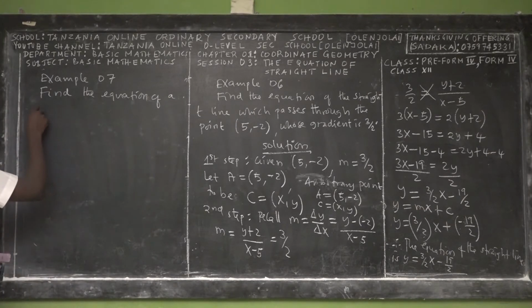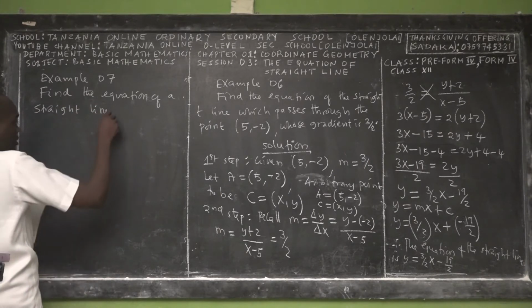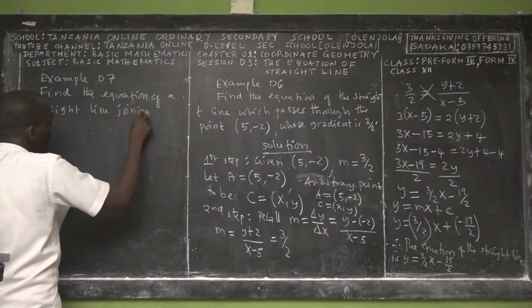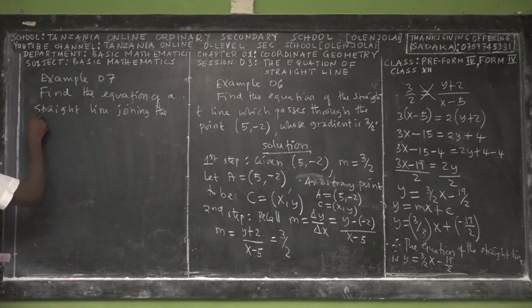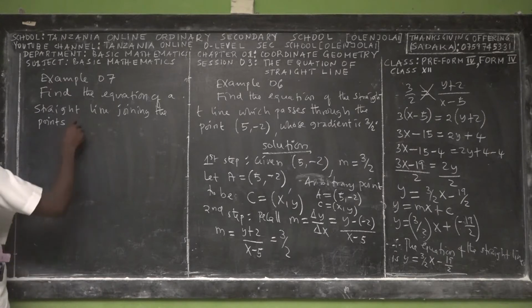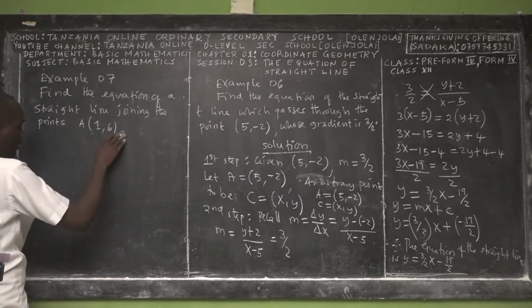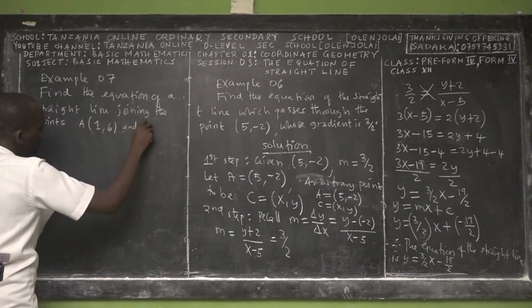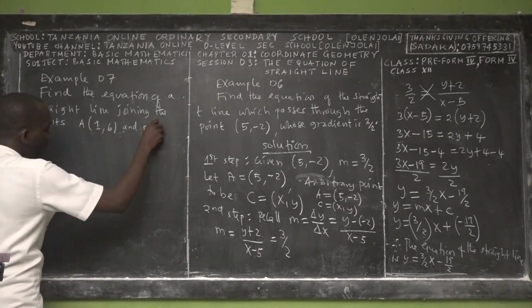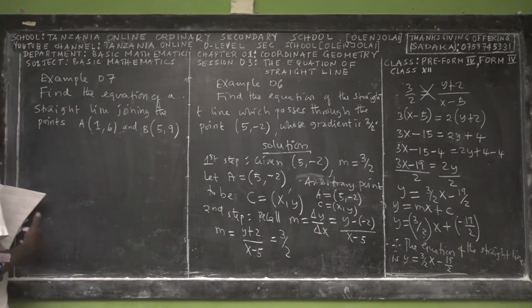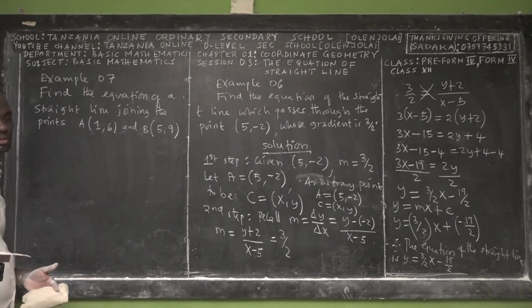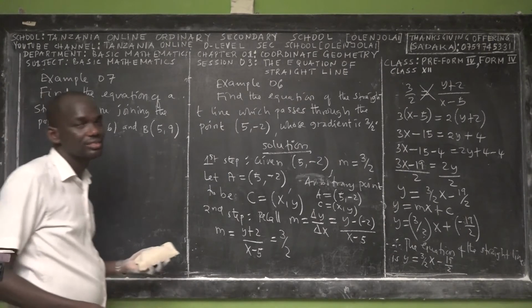Find the equation of a straight line joining the points. And these points are what? Point A (1, 6), and Point B (5, 9). So that's the question. Copy it.